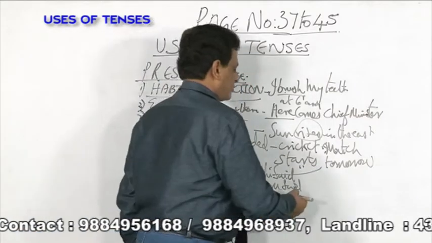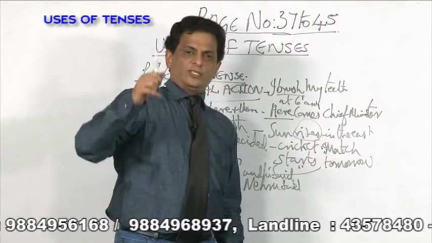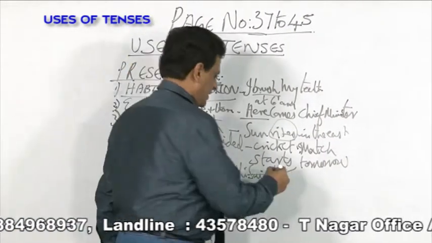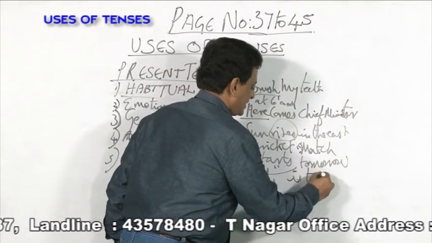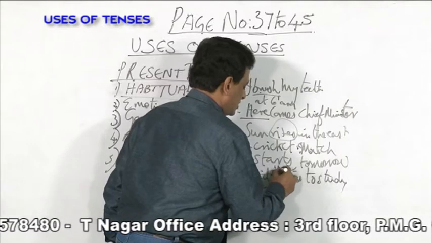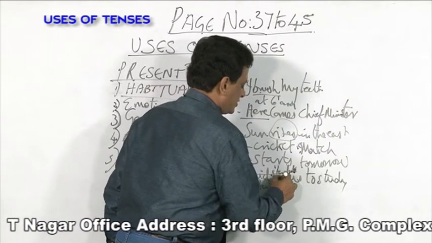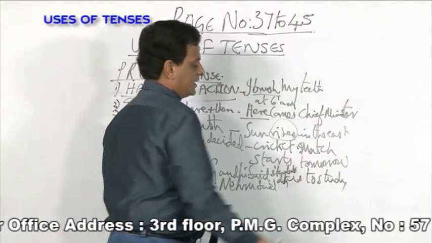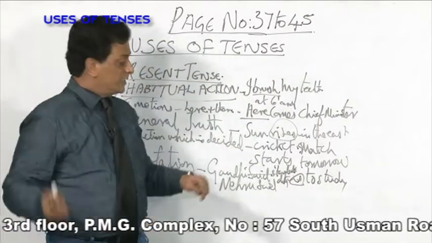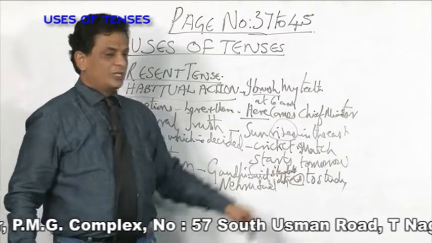The first duty of the student is to study. Second duty of the student is to study. Third duty of the student is to study. Student's duty is to study. So, you are using is. Somebody said it in 1947, but when you want to quote him you are using present tense.